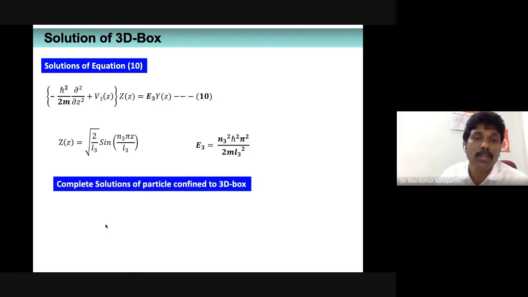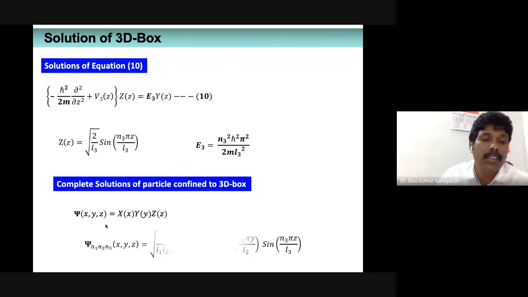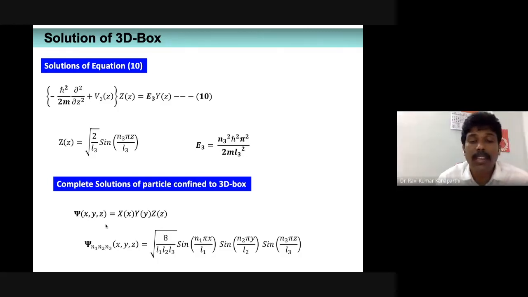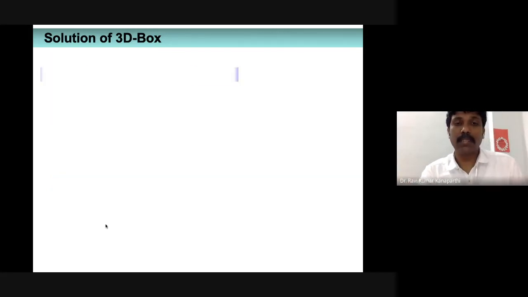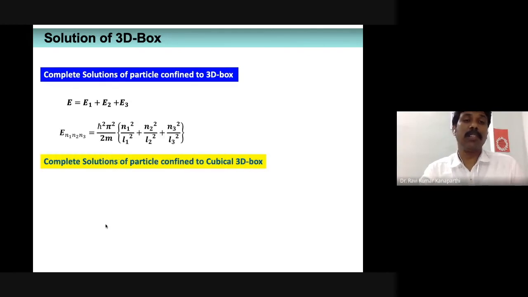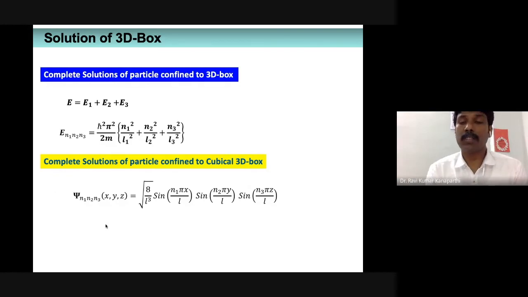Then write down the total wave function. The total wave function is going to be like this: psi n1, n2, n3 of x comma y comma z is equal to square root of 8 by L1 L2 L3, sine n1 pi x by L1, sine n2 pi y by L2, sine n3 pi z by L3. That is the total wave function, because it is the product of 3. When you multiply them, that's what you are going to get. Similarly, the energy expression is going to be like this. What we have done is a much generalized expression, and from there you can apply it to different systems.